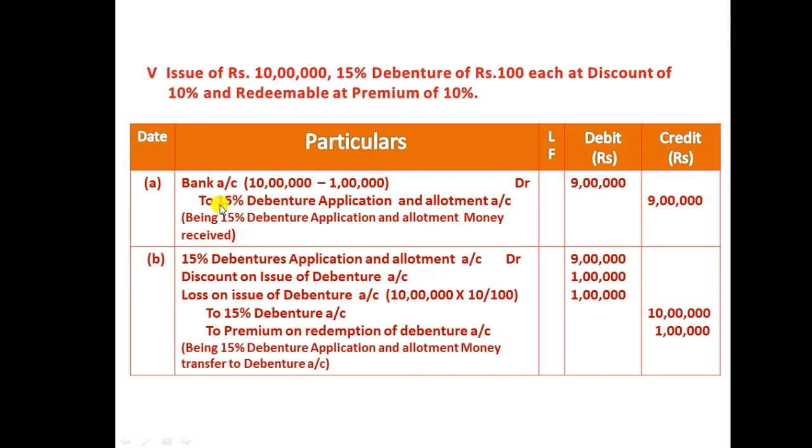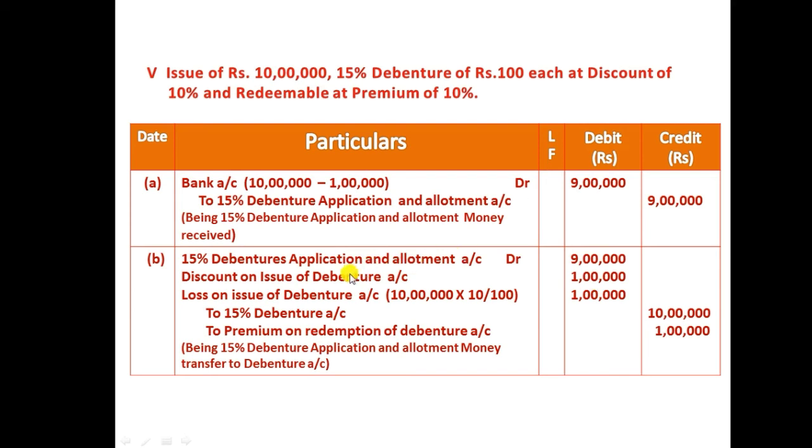So at the time of transfer, here we should be very careful to record the journal. At the time of transfer, 15% debenture application and allotment account debit 9 lakh, because the company received only 9 lakh from the debenture holder as application and allotment. We need to debit it. And the company issued at a discount of 10%. So discount on issue of debenture is 1 lakh. Already we know the face value is 10 lakh. 10 lakh into 10% is 1 lakh loss for the company.